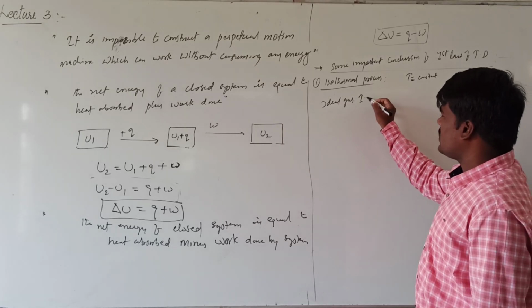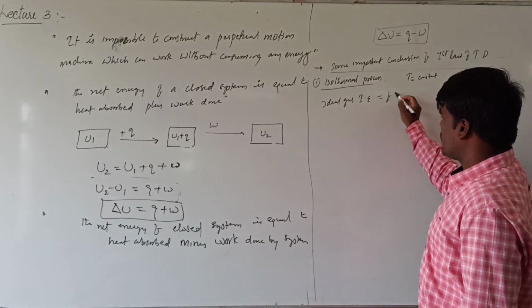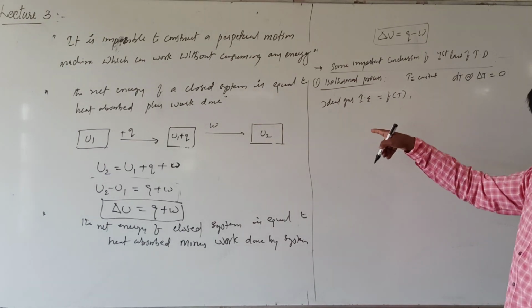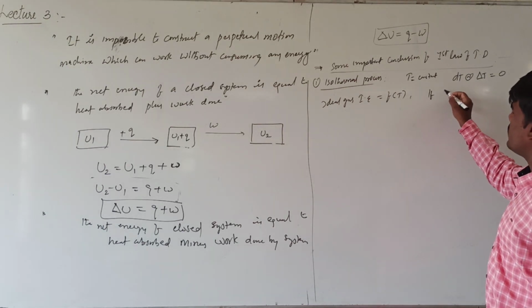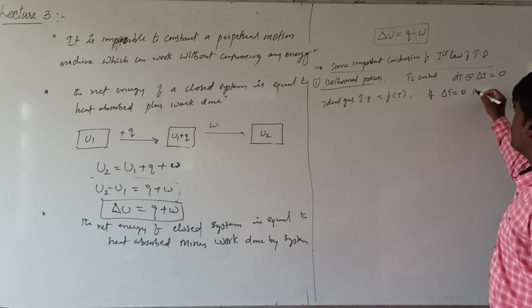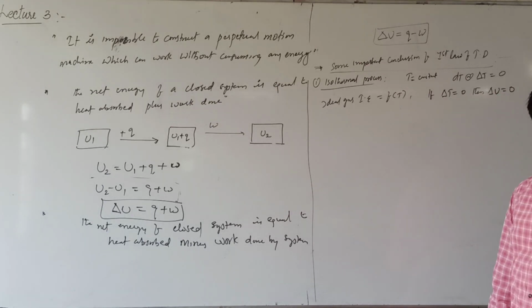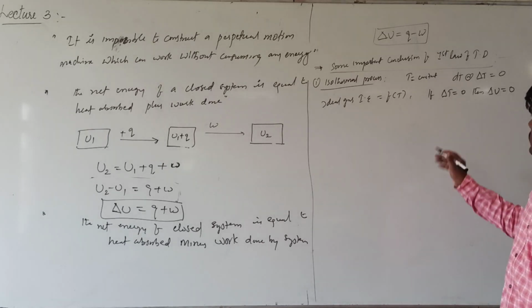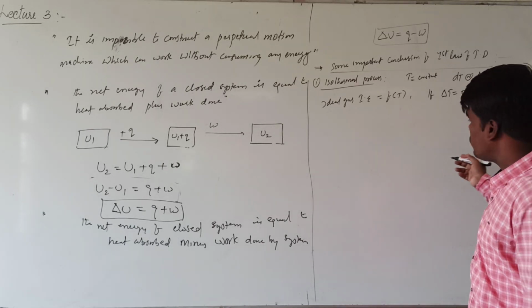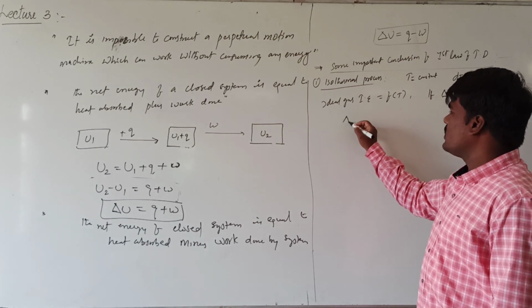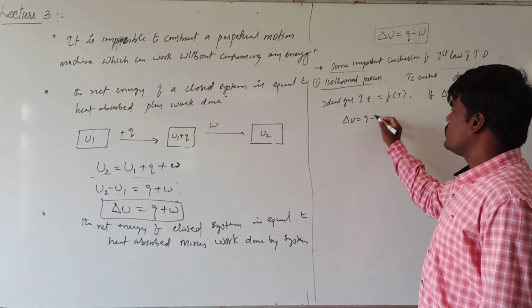Ideal gas internal energy is basically a function of what? Temperature. In case of ideal gas, we are talking about the ideal gas only. If delta T is 0, then delta U will be 0. If delta U is 0, then substitute this delta U value in the first law of thermodynamics. What is the equation? dU equals Q plus W.